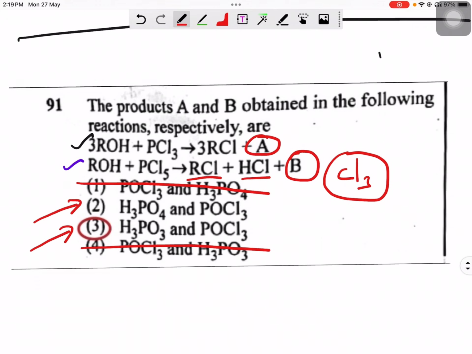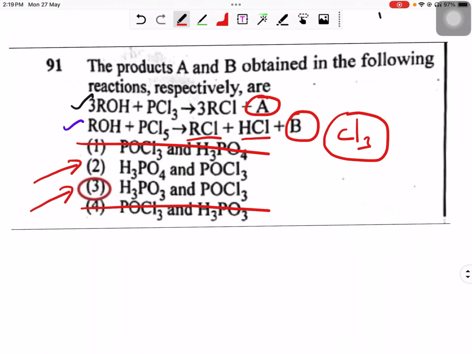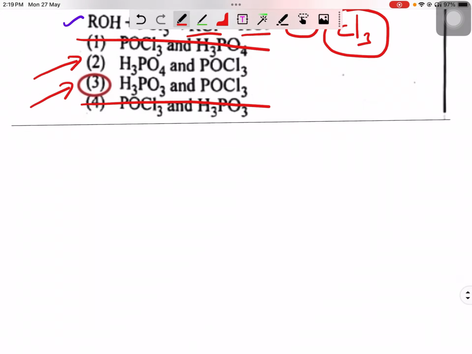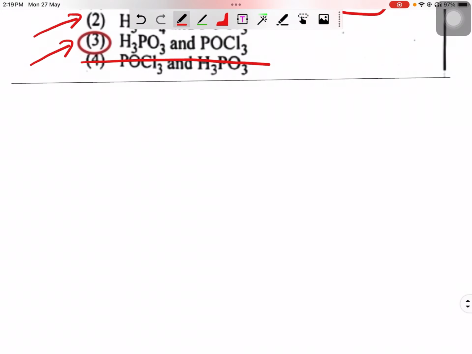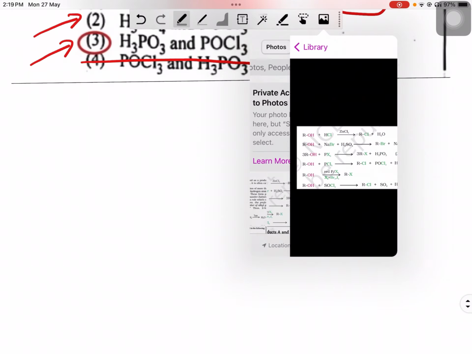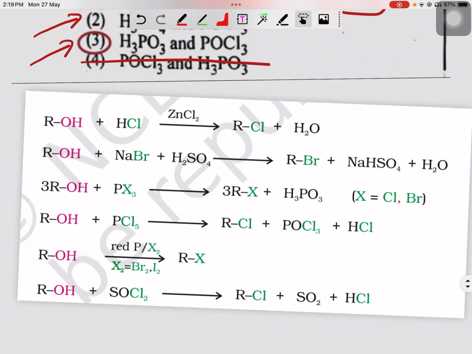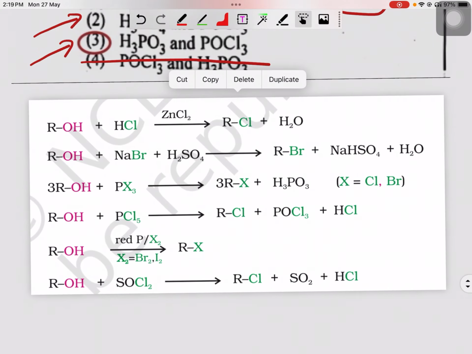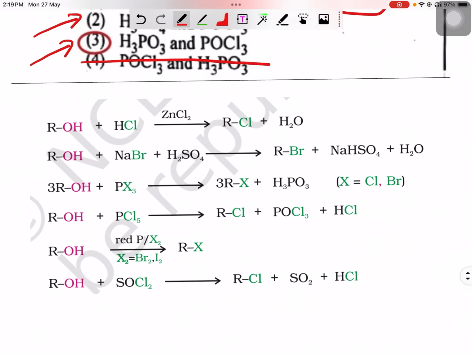Okay, so the difference between the second and the third option is the product, that is H3PO3 and H3PO4. So now you need to recall the preparation reactions. I will show it from your textbook. Yes, these are the six preparation reactions given in the book regarding alkyl halides from alcohols, and our particular reactions are given here and here.